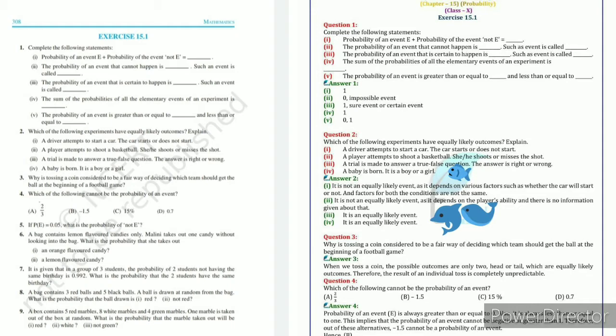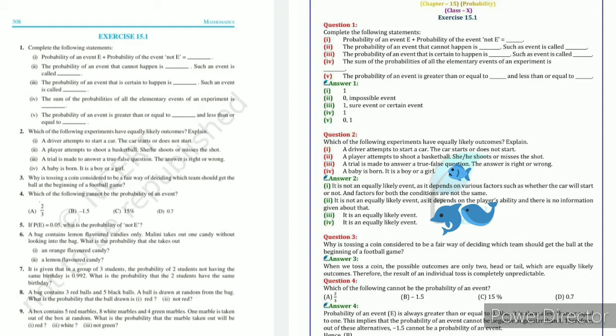Third, a trial is made to answer a true-false question. The answer is right or wrong. Here there are only two possibilities, false and true, or right and wrong. So this is an equally likely outcome because we will get probability 1 by 2 in both cases.